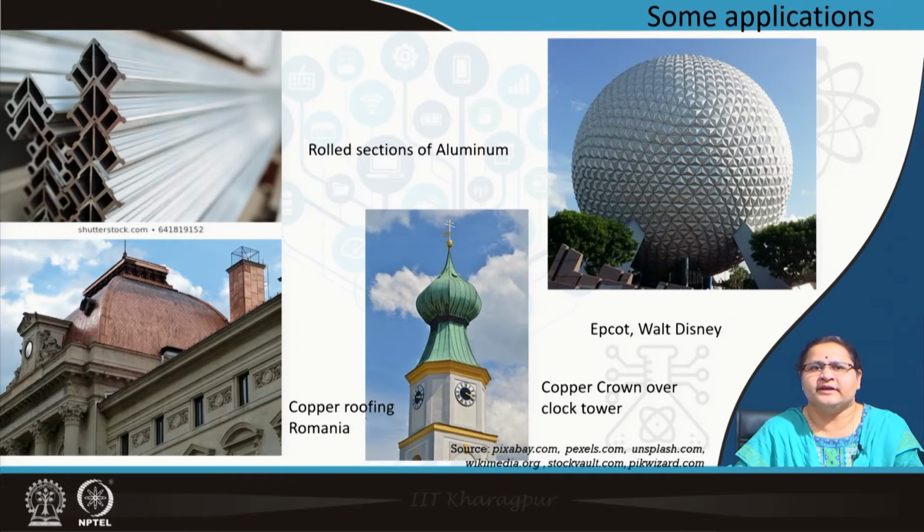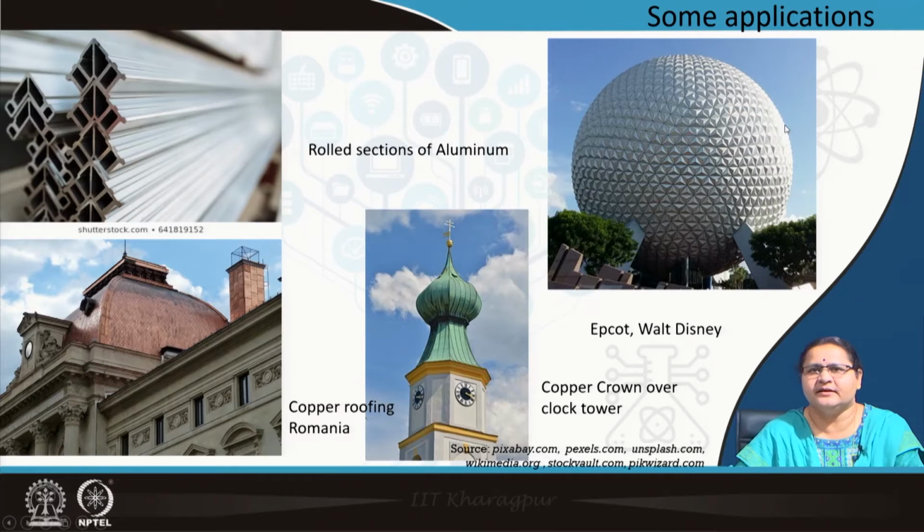So, there you can have use of aluminium. The wall is a curtain wall which is not actually taking load, but the aluminium bars or rolled sections are helping in holding the glass in position. So, this is used on the external to avoid the corrosion component.